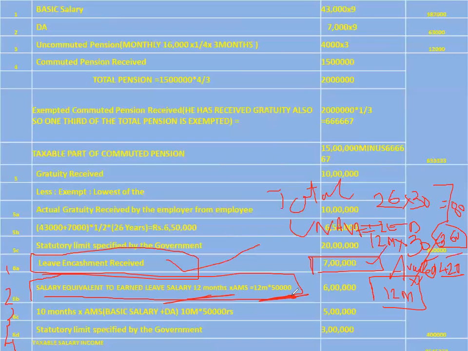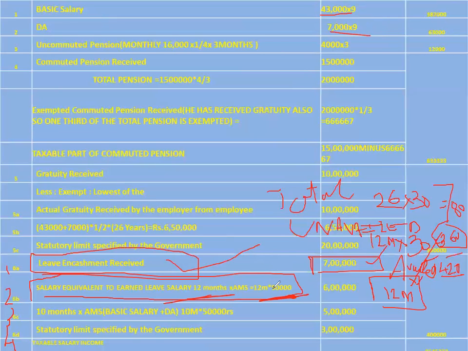I told that salary for the purpose of calculation of retirement benefit and leave encashment is basic salary plus DA, whatever amount goes into the calculation of DA, plus commission received by the employee for the turnover achieved. So here the commission is not there. Already we have seen these two parts, 43,000 and 7,000.